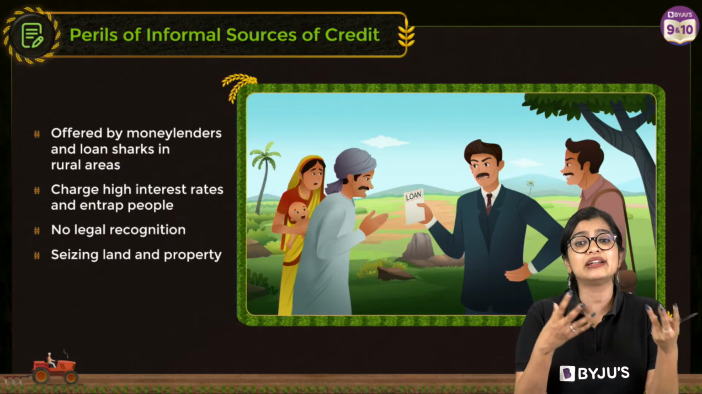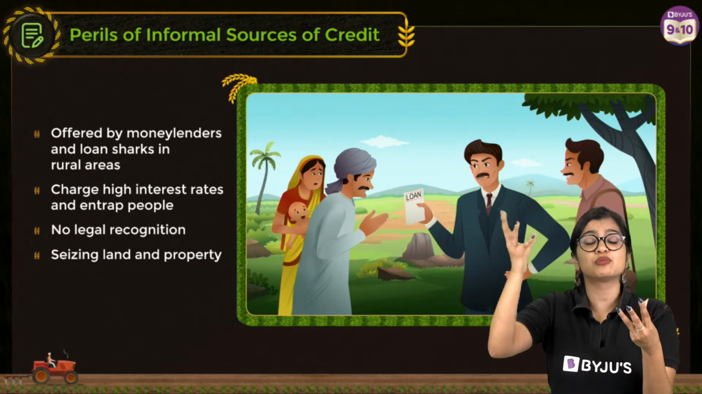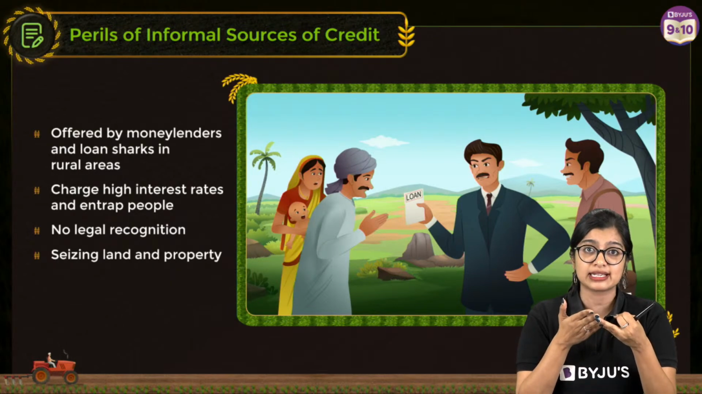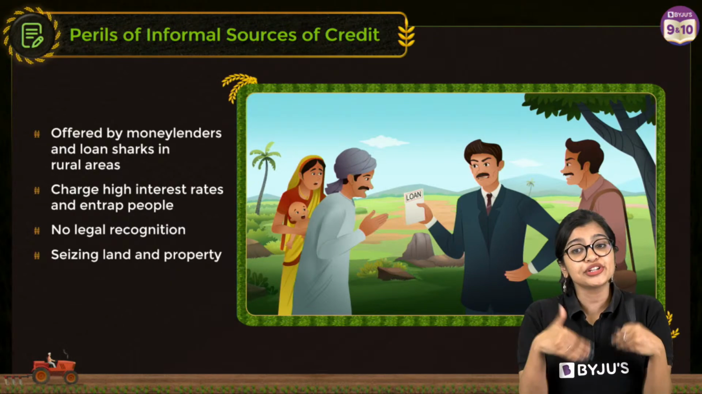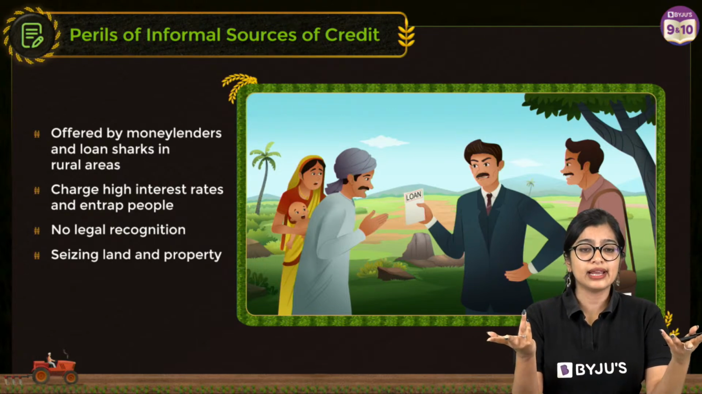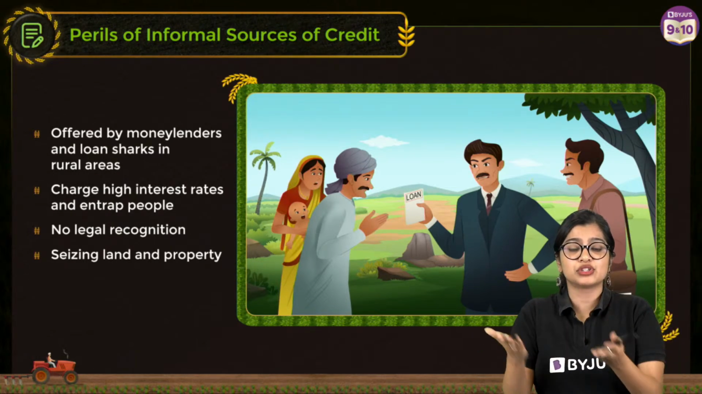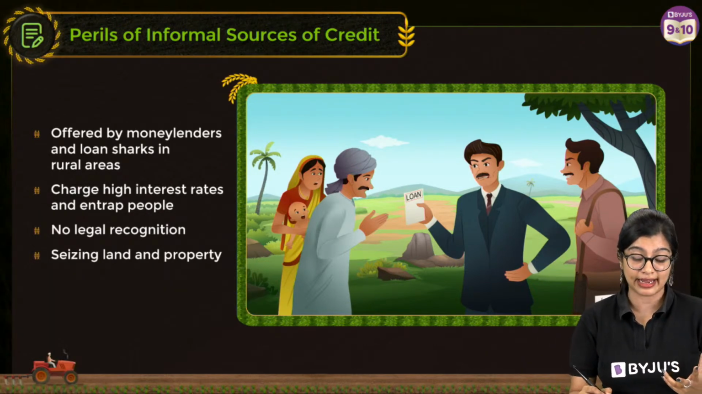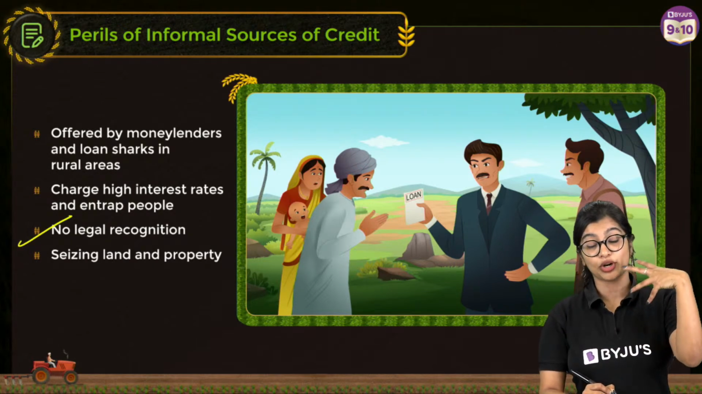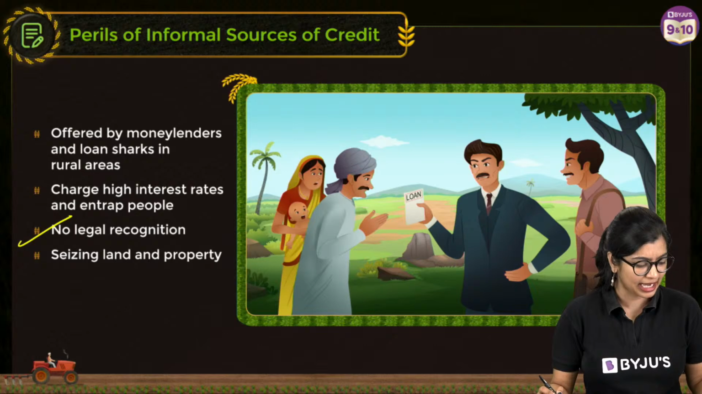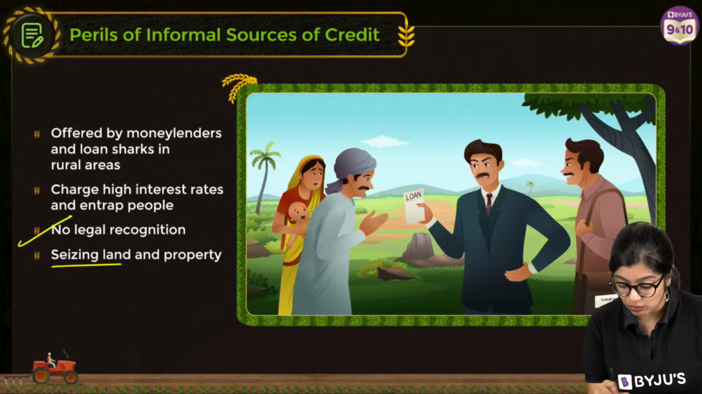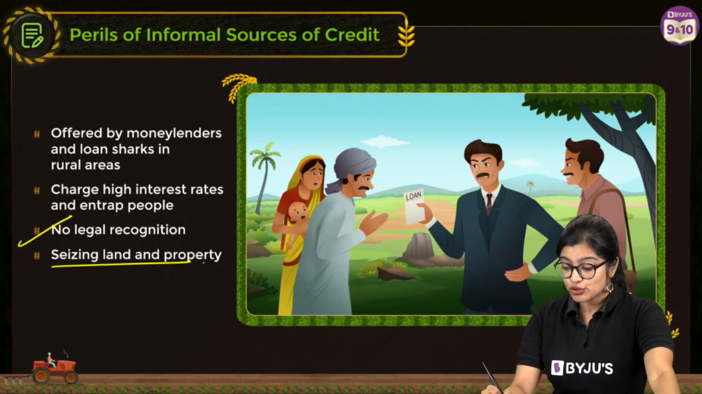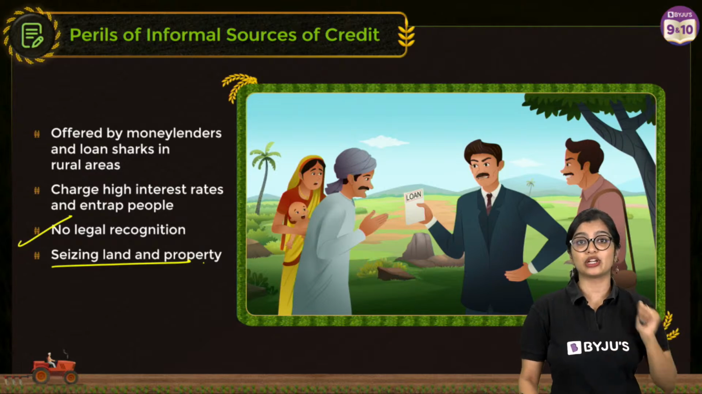But there are some people who may take it the wrong way and end up charging so much more interest. So if she's borrowing 3,000 rupees and he's charging 24% interest, and plus she has to spend on all of this, what is she going to get for herself? Nothing, right? It will become a vicious cycle which will go on and on and on. Since there is no legal recognition, there could be some extreme cases, where at one point they may end up seizing the land and the property as well.